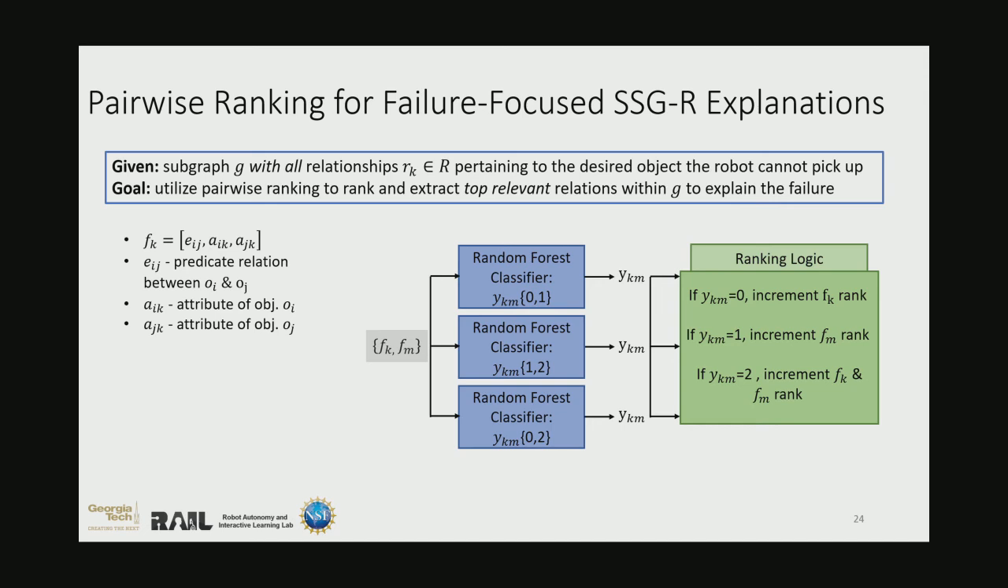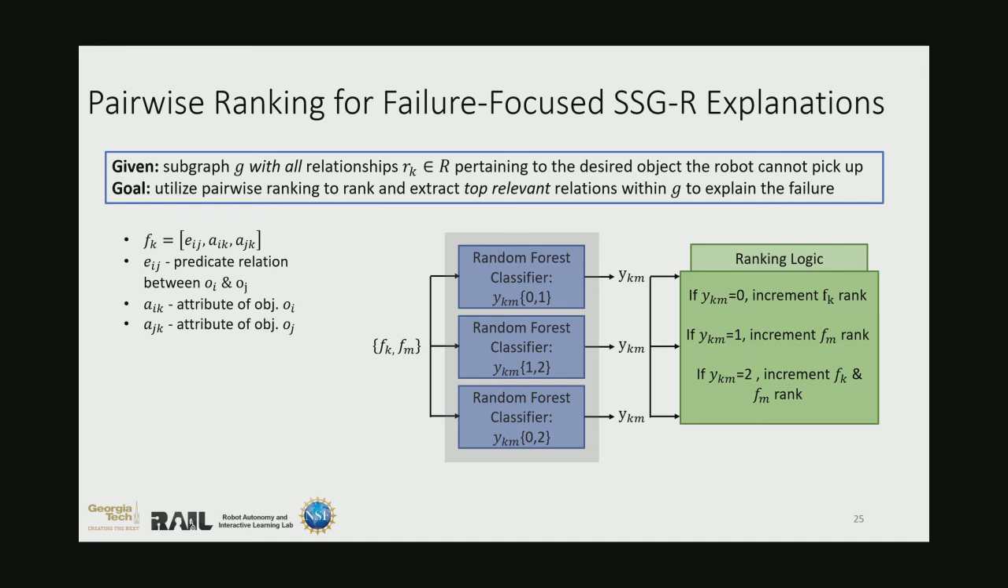A feature vector such as f sub k is made up of e sub ij, a sub ik, and a sub jk, which represent the predicate relation between two objects o sub i and o sub j, the attribute of the object o sub i, and the attribute of the object o sub j. Now, we utilize the predicate relations and the attribute information of objects as features since they define the core properties within a relationship. So we can then compare these feature vectors to reason about which properties in a relationship are more indicative of a failure in comparison to the properties of another relationship.